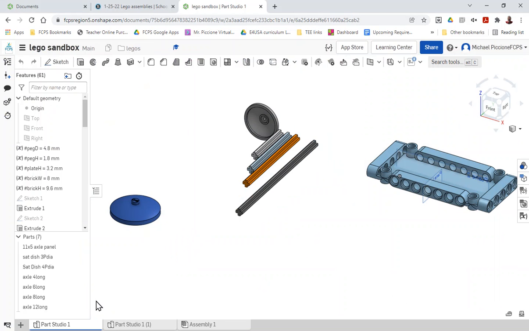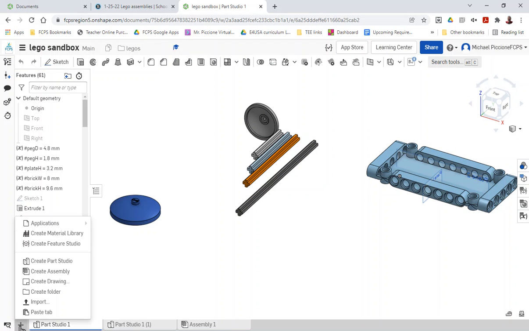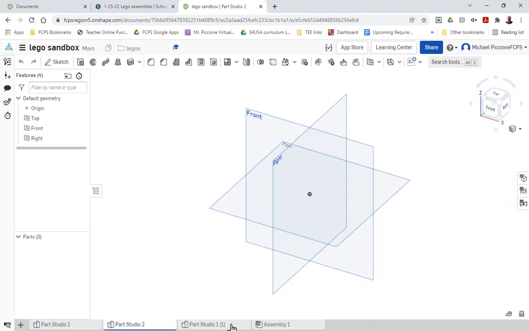Then I want to create a new part studio that's going to have all the assembly parts in it. So create part studio, rename, and I'm going to name this the part studio I want for the assembly I want to use. So I'm going to build a Lego car. I'll name it Lego Car Studio.